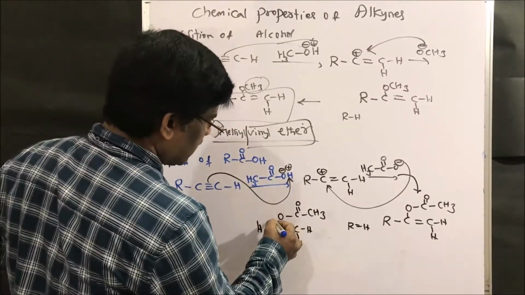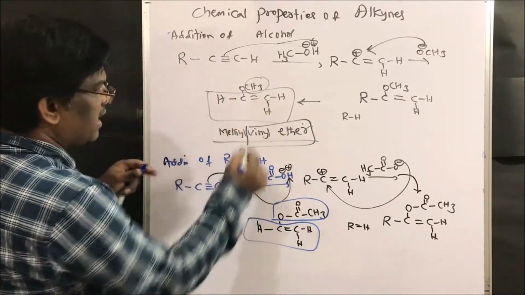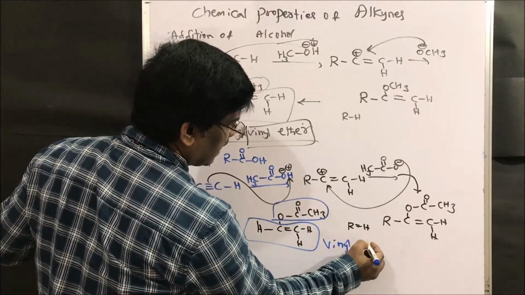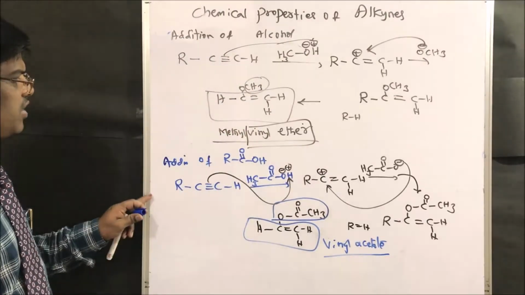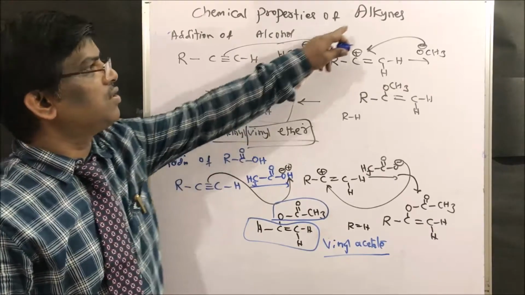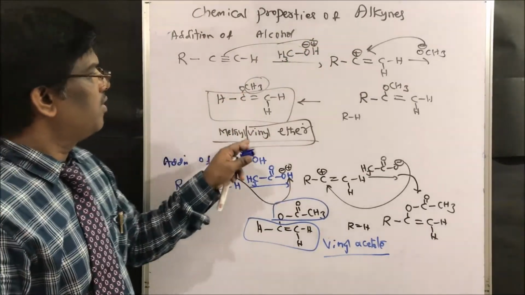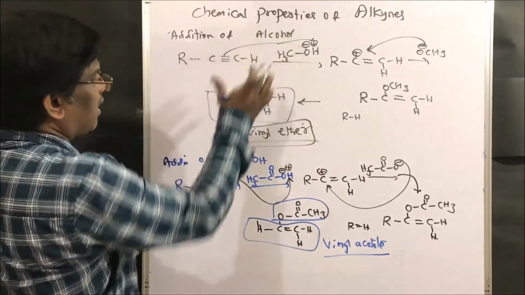This is acetate, this is vinyl, the same vinyl as before. So I am going to get vinyl acetate. Addition of carboxylic acids to alkynes gives vinyl acetate. Addition of alcohol gives vinyl ethers. So this is how addition of alcohol and acids takes place. Next,